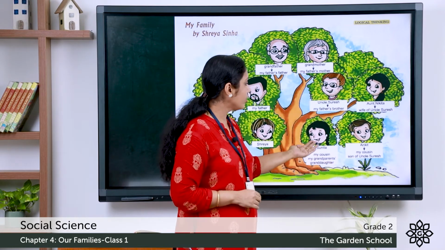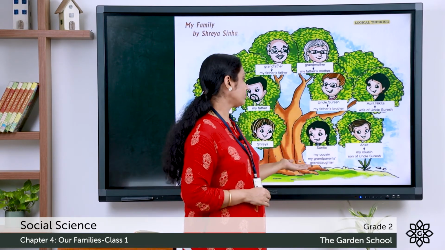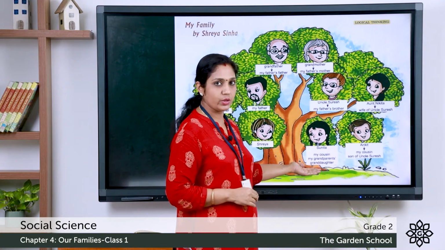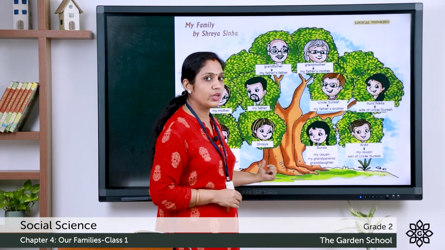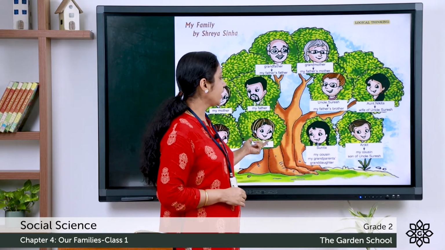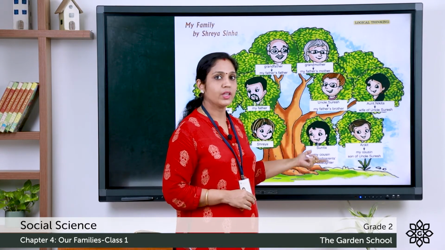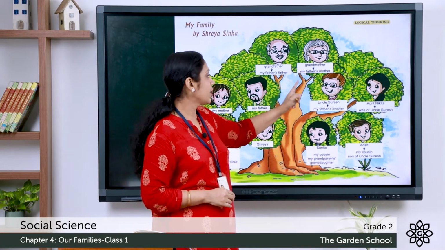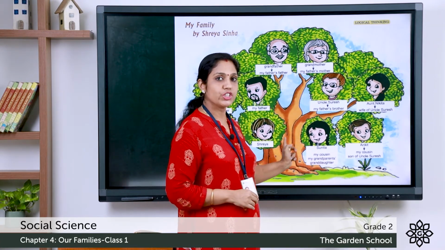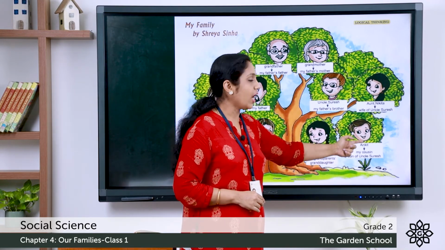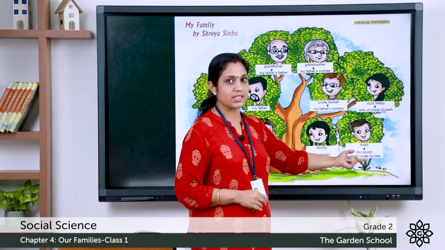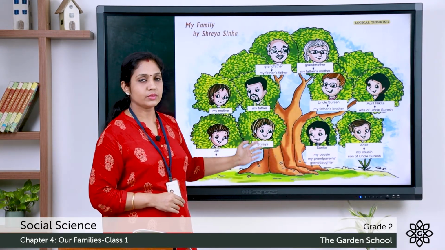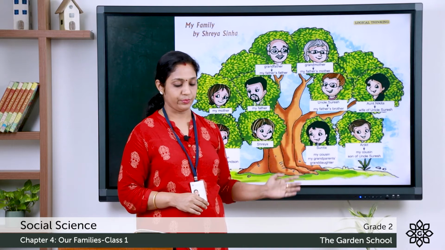Now, here we have Sunita and Ankit. My cousin, my grandparents' granddaughter is Sunita. How is Shreya introducing her? Shreya is saying that Sunita is her cousin. How did she become her cousin? Sunita is her father's brother's daughter. So, she is her cousin. And Ankit is also her cousin. So, this is a family tree of Shreya. Hope you understood the family tree.